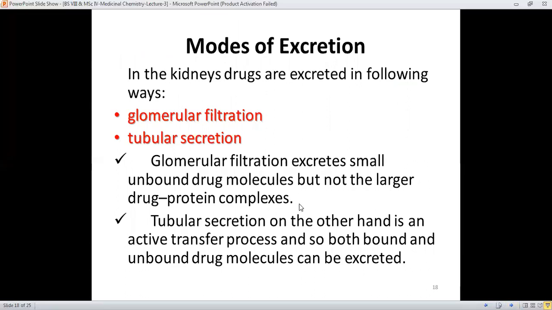And tubular secretion, on the other hand, is responsible for the removal of both bound and unbound drug molecules. They can be excreted, and the process is mainly an active transfer process. It means that by the combined efforts of these two processes, the drug molecules are excreted.